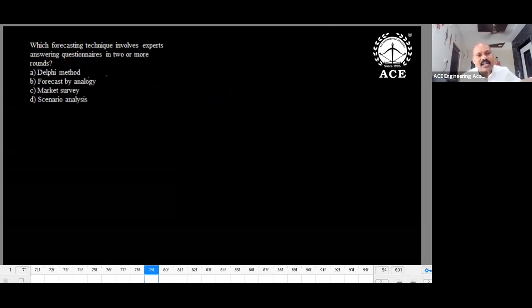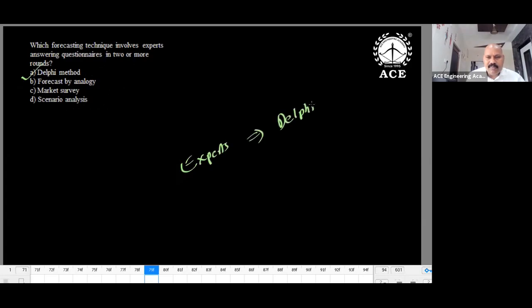Which forecasting technique involves experts answering a questionnaire in 2 or more rounds? Delphi method, forecast by analogy, market survey, scenario analysis. Experts' opinion means Delphi method. Experts are mentioned here. Experts means Delphi method.